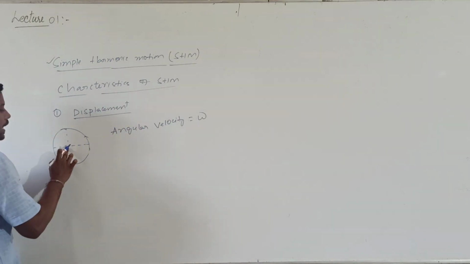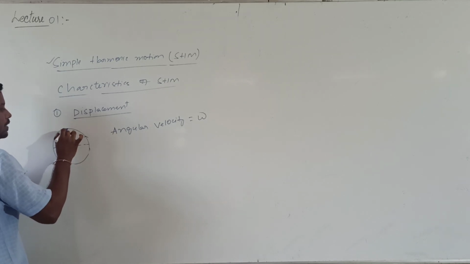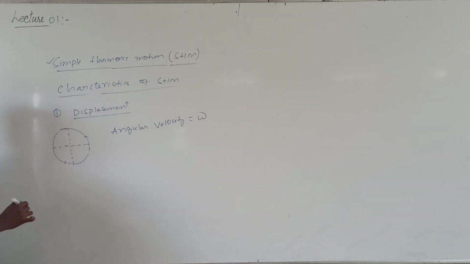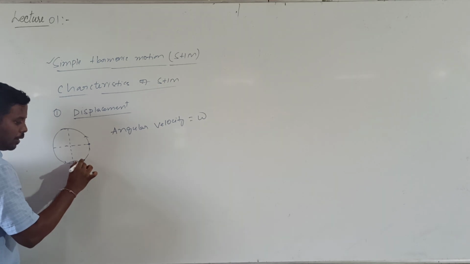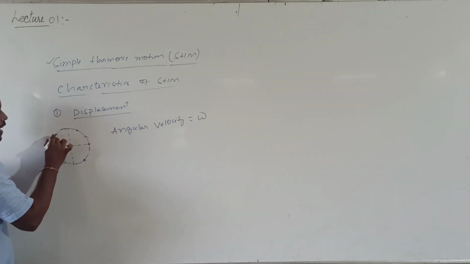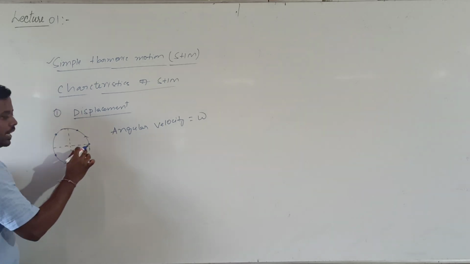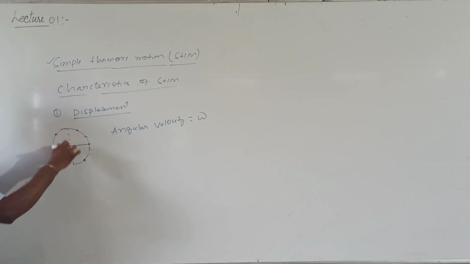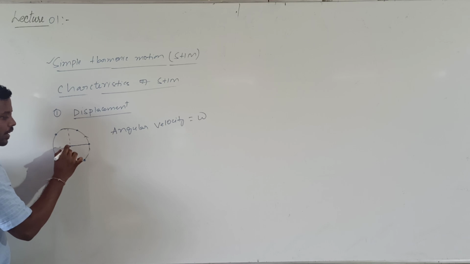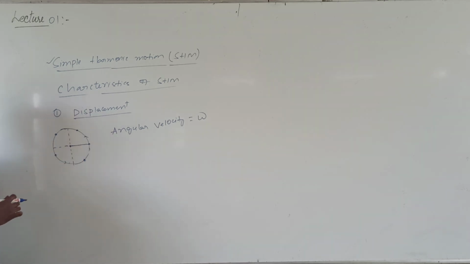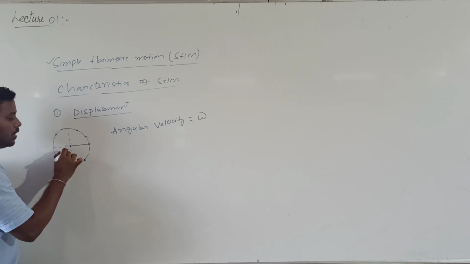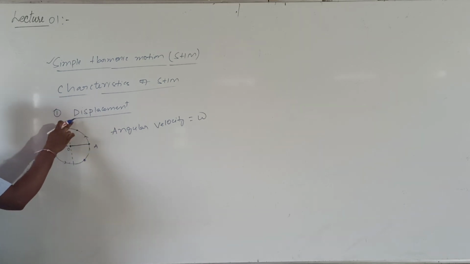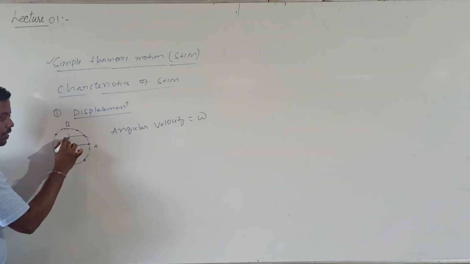Now let us see. Whenever the particle is moving in a circular path, let me consider the foot of the perpendicular. Here the particle was there initially, or here the particle was there. So these are the various positions of the particle. When the particle is here, if I draw a perpendicular onto the diameter, which diameter? The y-axis. Then the end point of this perpendicular is called the foot of perpendicular. Initially let me call this point O. The particle was at A, going from A to B. When the particle was here, the foot of perpendicular was here.